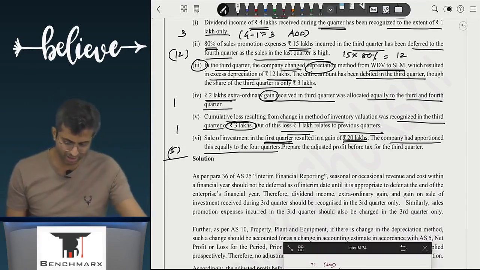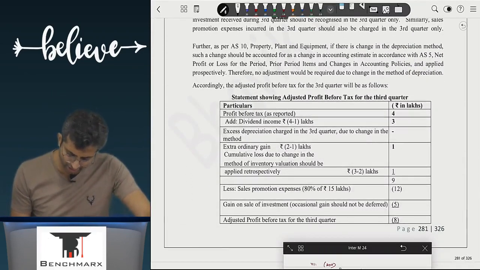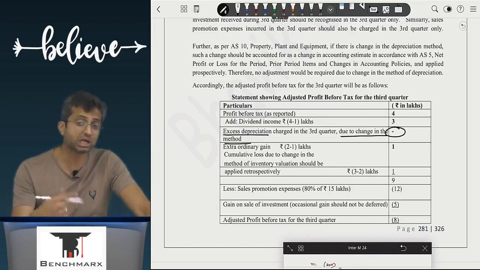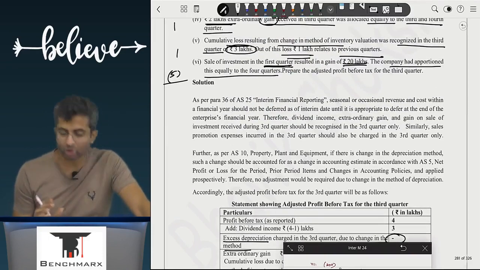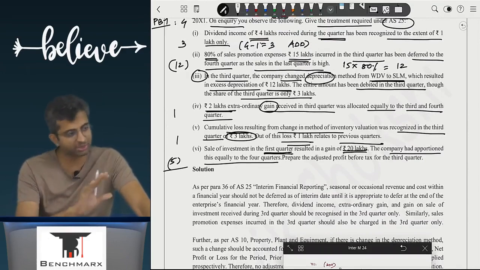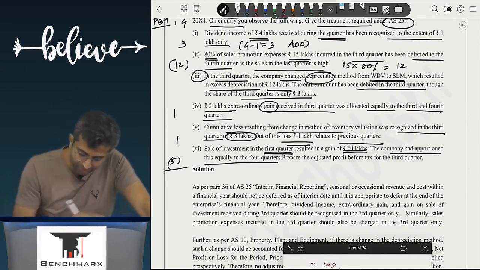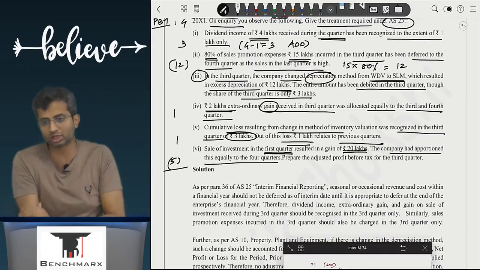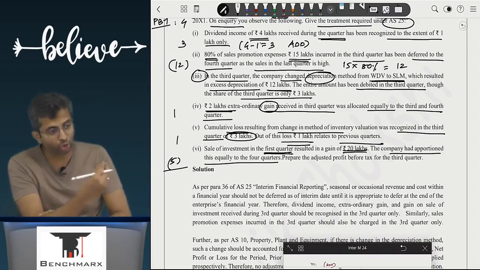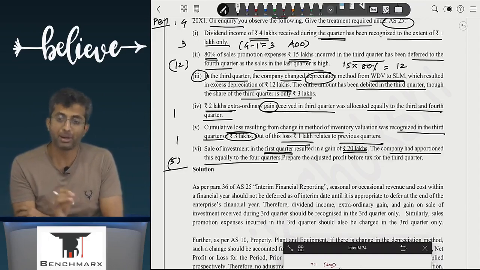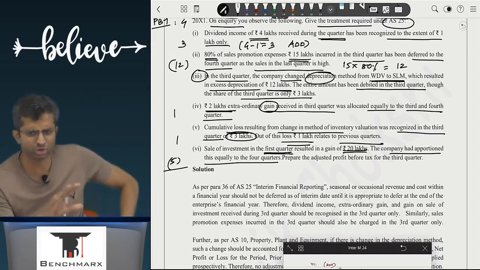Acha, this point 3 is actually an older point. Before AS 10 was revised, I think they've updated the solution correctly. They've said excess depreciation charge in the third quarter due to change in method, 0 adjustment, because it's a change in accounting estimate. Now, honestly, it has not been drafted properly. Change in accounting policy is a retrospective change. If it is a change in accounting estimate, it has to be recorded, so we will record the entire thing. Ideally, we will take only the share of the third quarter, so this 12 lakh should also entirely be for the third quarter. But ideally, the change in estimates has to be prospectively applied.